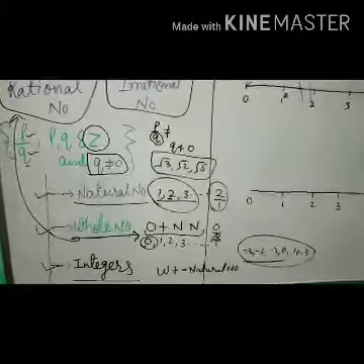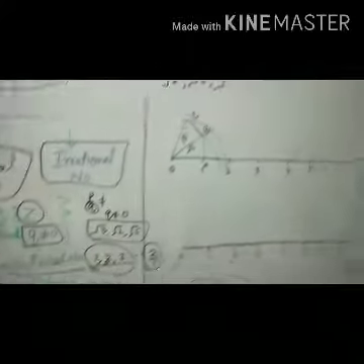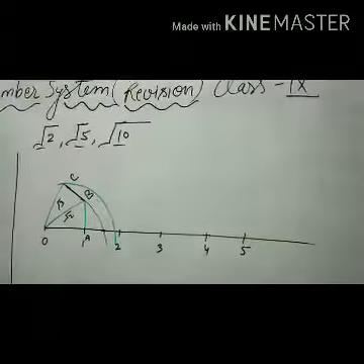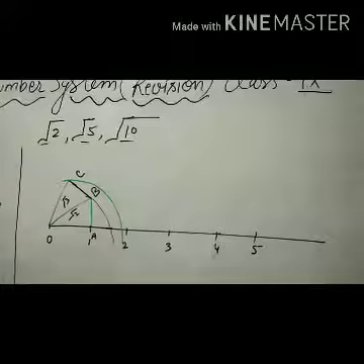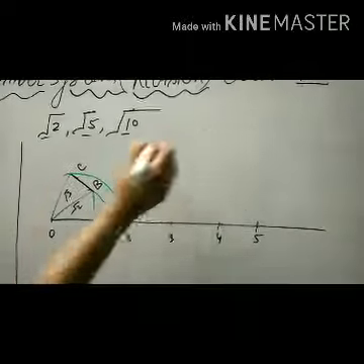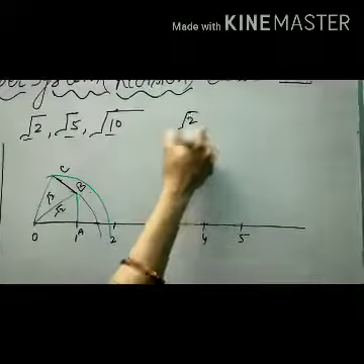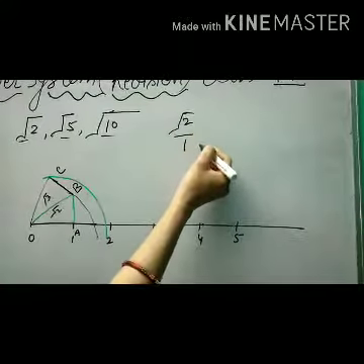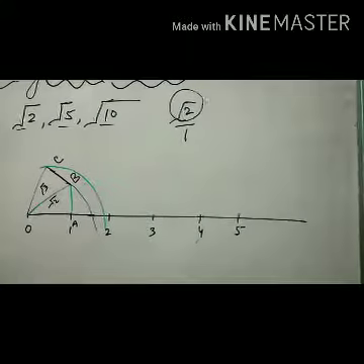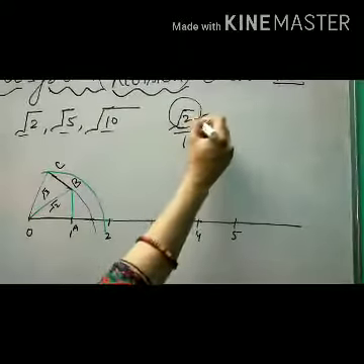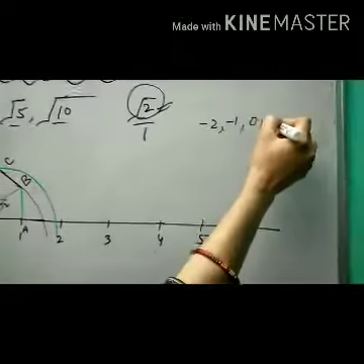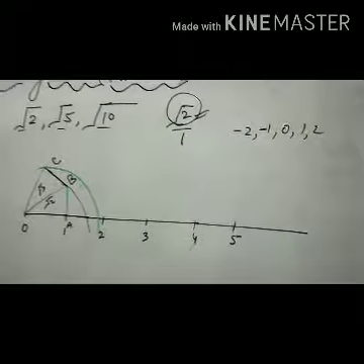Now the representation of irrational numbers. As I told you, under root 2, under root 5, under root 10 are irrational numbers which can't be written in the form of p upon q, where p and q are integers. If we take under root 2 upon 1, it can't be written in the form of p upon q because p is not an integer. Here we have under root 2, and integers we have -2, -1, 0, 1 and 2. So this is an irrational number.